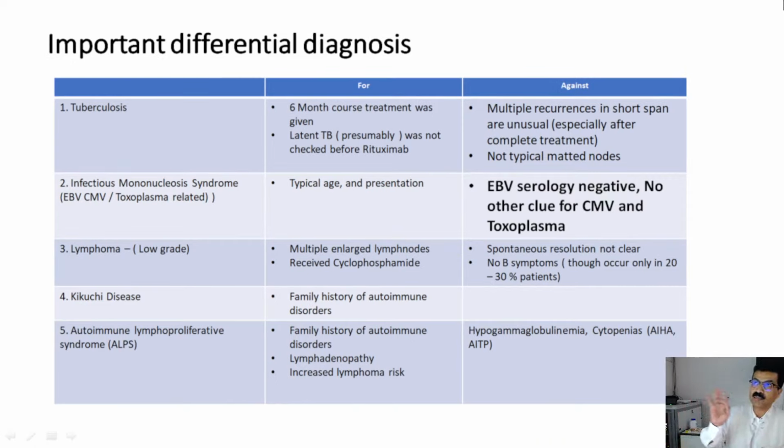So coming to some important differential diagnoses, what we can think of are tuberculosis, infectious mononucleosis, lymphoma, Kikuchi disease, and autoimmune lymphoproliferative disorders. Infectious mononucleosis syndrome looks unlikely because the Epstein-Barr virus serology was negative and there were no other clues for CMV and toxoplasma infection. I will take them one by one.